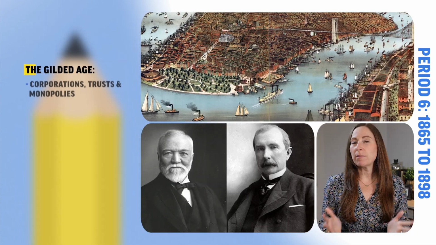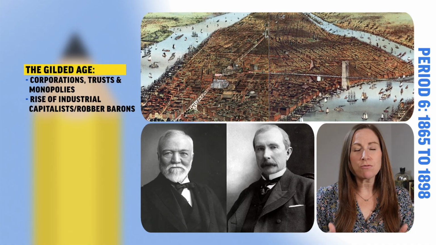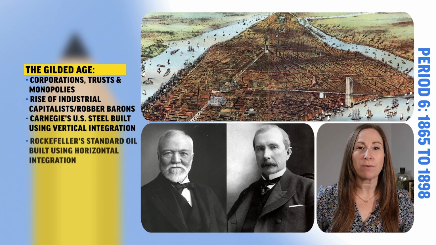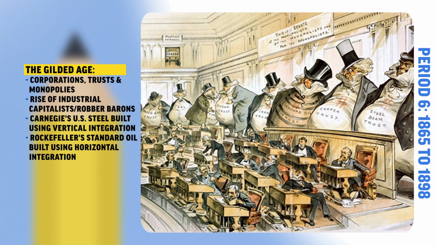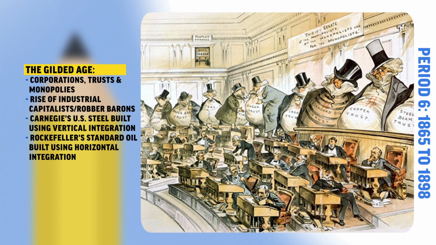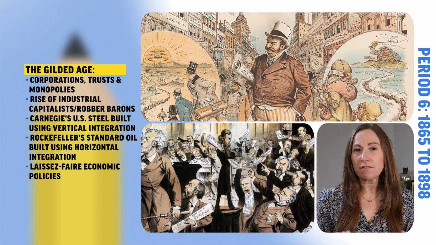The Gilded Age saw the development of corporations like U.S. Steel and Standard Oil. These businesses were run by wealthy industrial capitalists like Andrew Carnegie and John D. Rockefeller. New business practices like the formation of trusts and vertical and horizontal integration enabled these companies to form monopolies. This was possible because of a string of Republican presidents who supported laissez-faire policies.